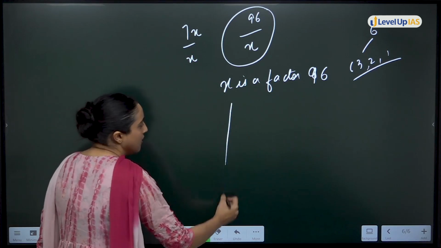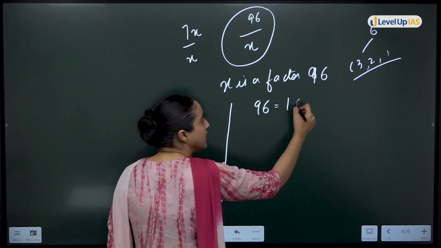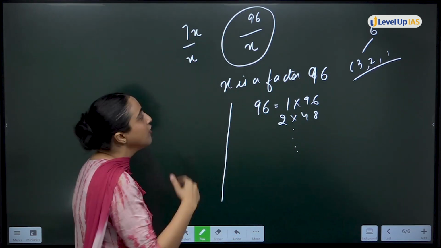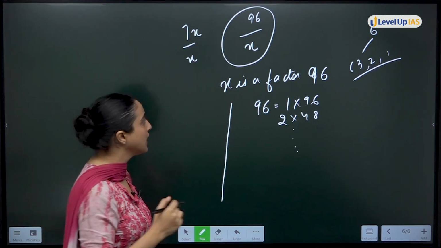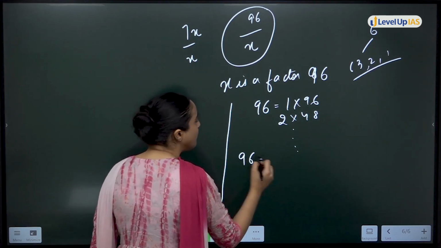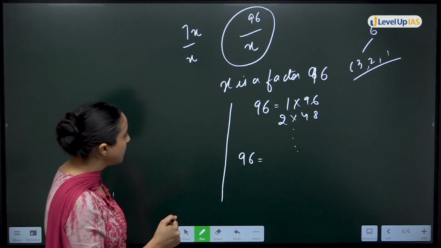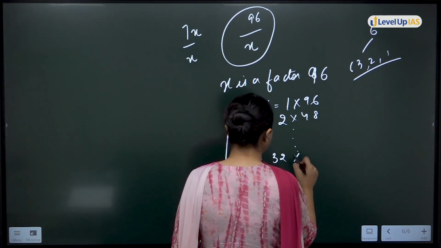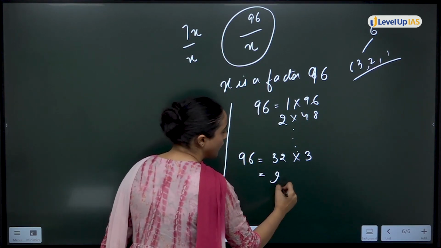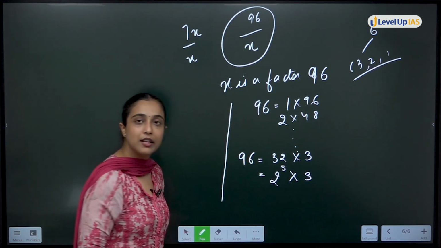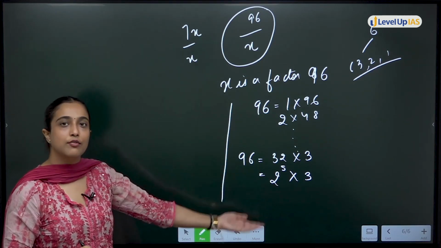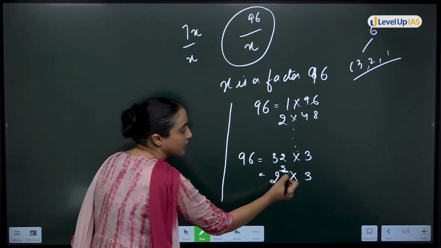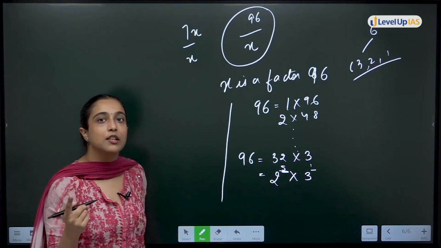For this, one thing you can do is 96, 1 multiply 96, 2 multiply 48 and so on. Find out number of factors. What I do is, which we have also discussed in our classes as well, do prime factorization. I know 96, let's say 96 is 32 multiply 3, right? So 96 will be 2 to the power 5 multiply 3. ठीक है? प्राइम फैक्टराइजेशन कर ली, एज फॉर्म ऑफ प्राइम नंबर्स लिख लिया. To find total number of factors of any number, प्राइम फैक्टर्स के जो एक्सपोनेंट्स है प्लस 1 करके we multiply.